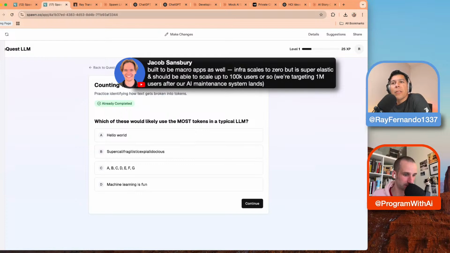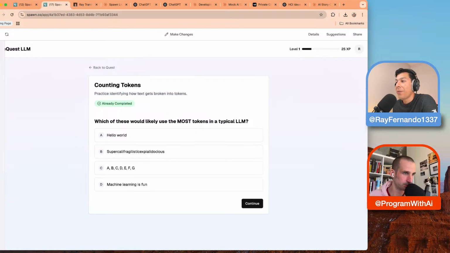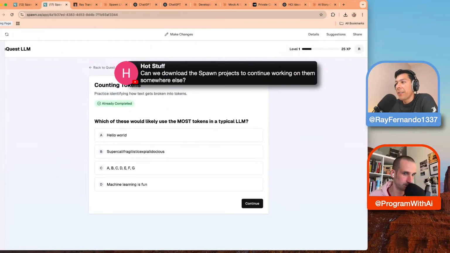Jacob says, I built to be macro apps as well. Oh, okay, cool. Wow. Infra scales to 0, but is super elastic and should be able to scale up to 100K users, 1 million users after... Whoa. Dude, these guys are cracked. Oh my God. So this is Spawn. So Spawn is going to have like 1 million users, everyone using this once all of the maintenance stuff lands. Let's go. Can we download the Spawn projects to continue working on them somewhere else?